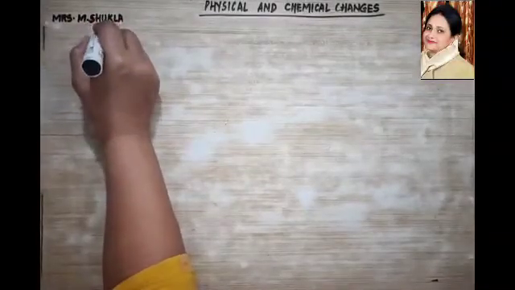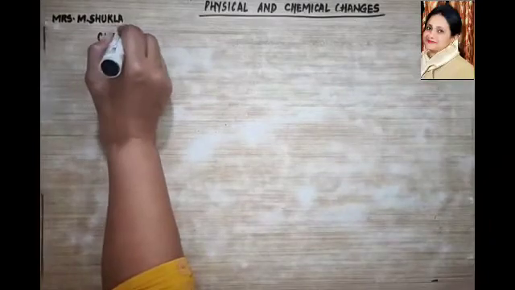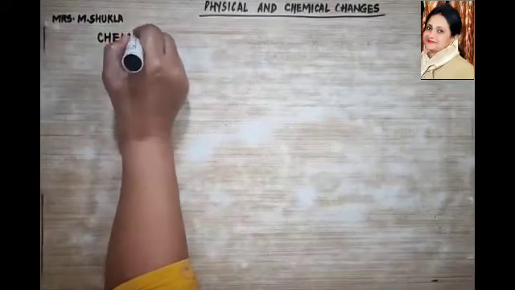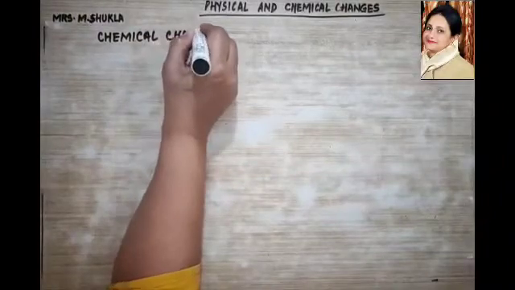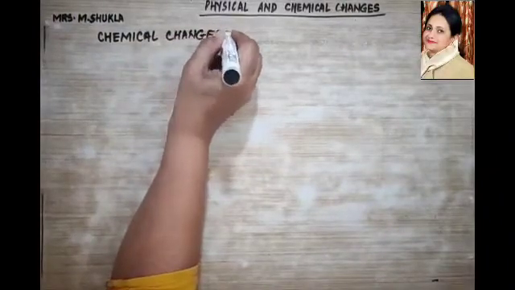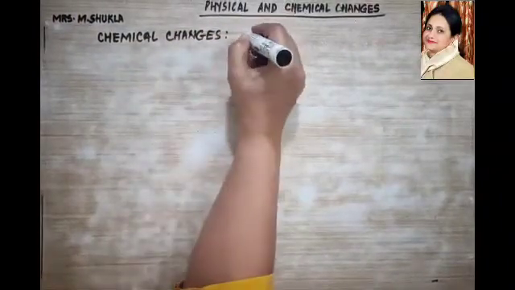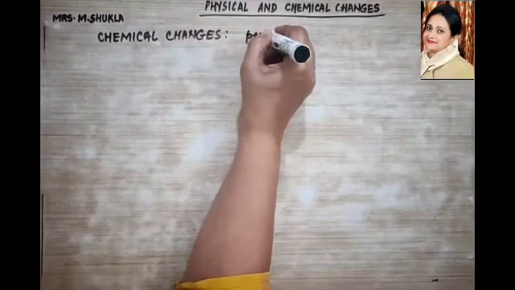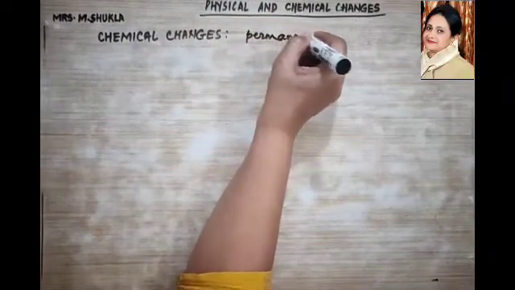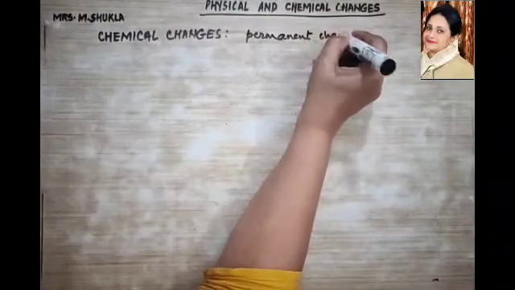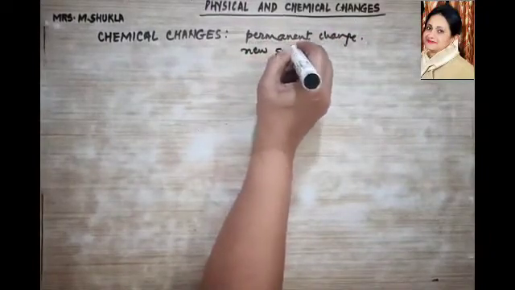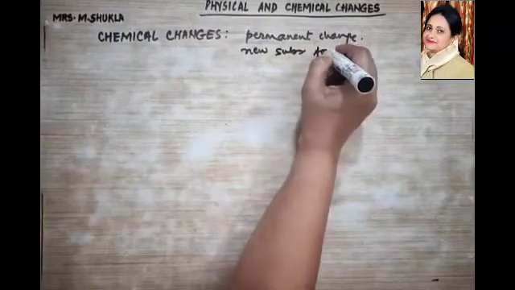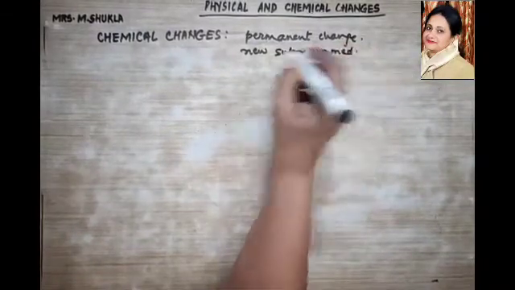We shall now talk about chemical change. Chemical changes. Okay, what are chemical changes? Just the opposite of your physical change. That is, it is a permanent change. Okay, then new substances are formed. Okay, then what?